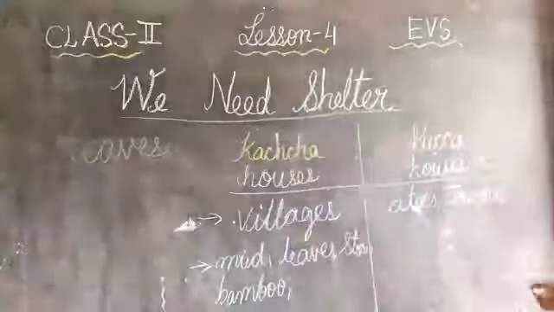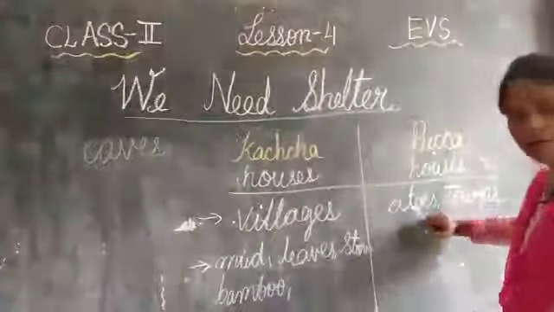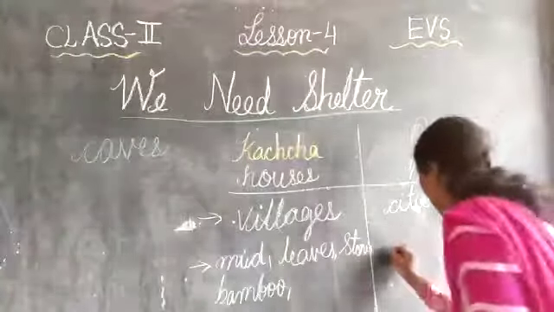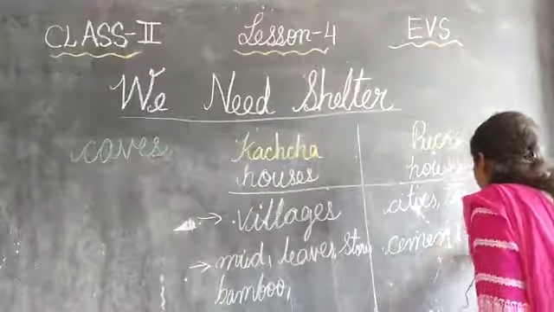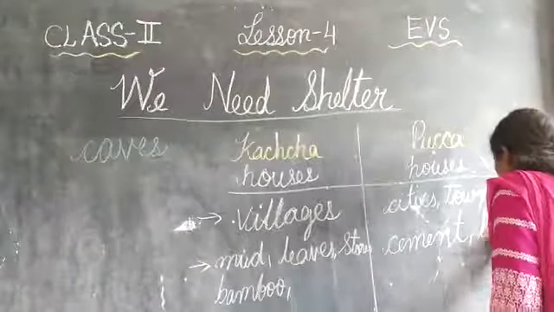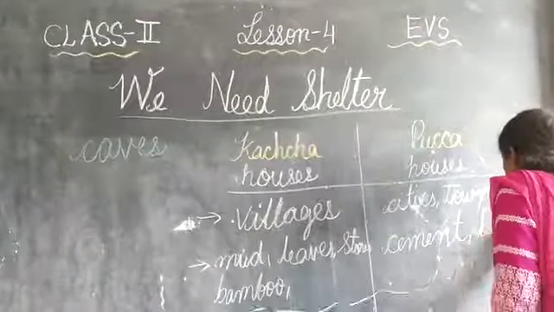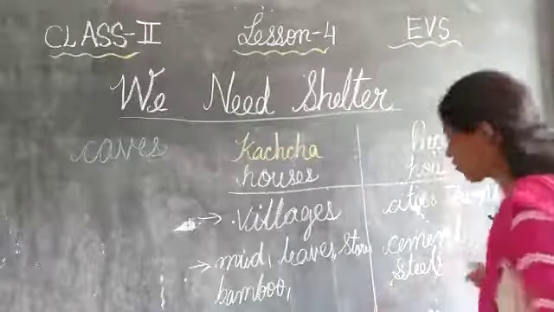What are the pakka houses made up of, children? They are made up of cement, C-E-M-E-N-T, cement, bricks, steel, iron. These are all the things.